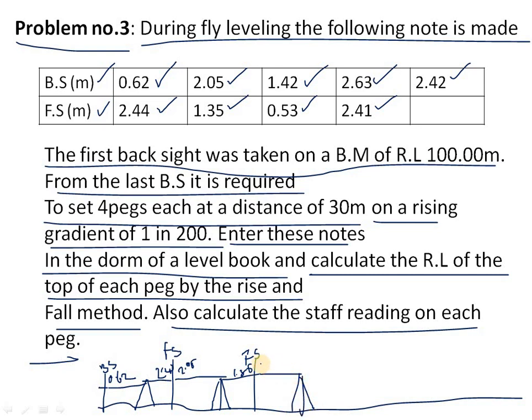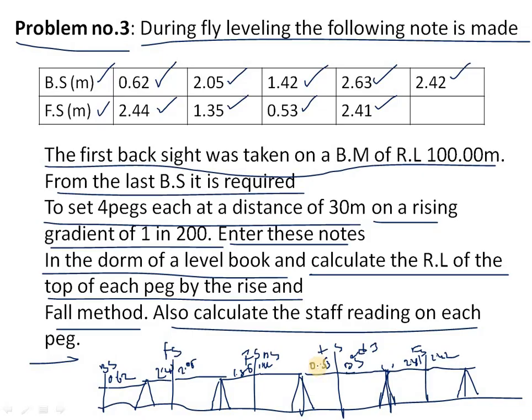So here the back side will be there, 1.42, PS, and again FS will be there, that is 0.53, and again another station point comes. So this will be the BS 2.63, and again FS will be coming on. So this will be the FS 2.41. So again the last station is there. So only the back side is there, that is 2.42.